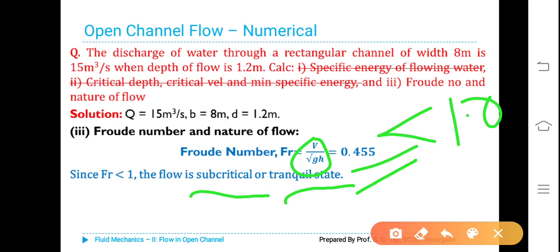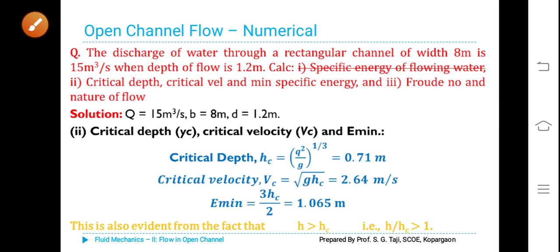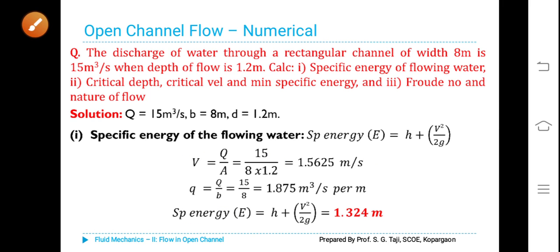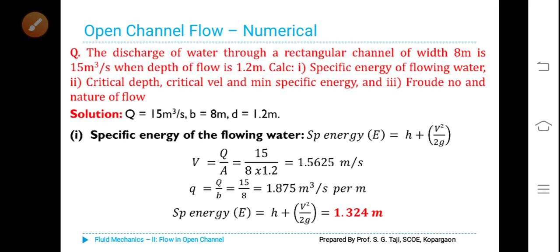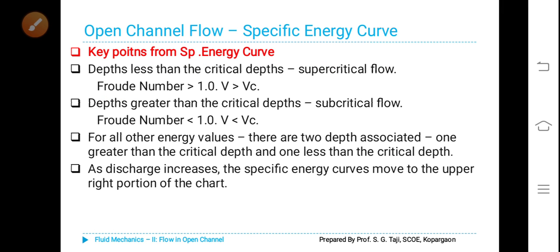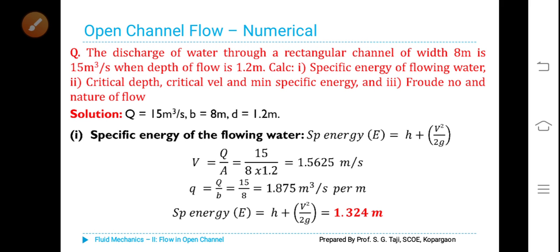So let us go back and refresh, so that you will not forget how to solve the numerical problem. The data are given. First of all, you have to find out specific energy, that is given by E is equal to H plus V squared by 2G.